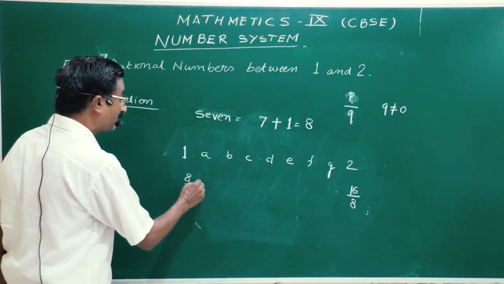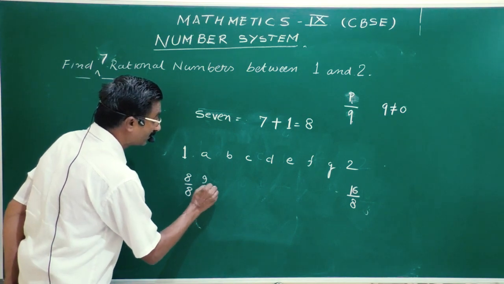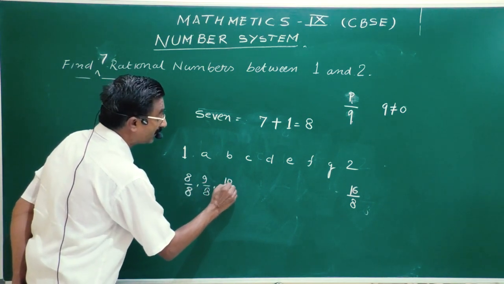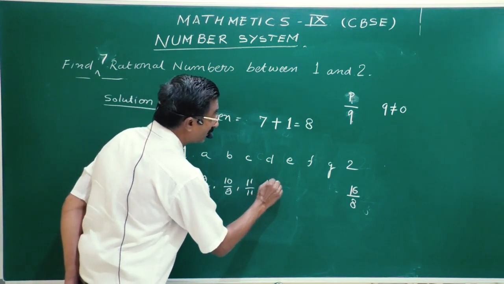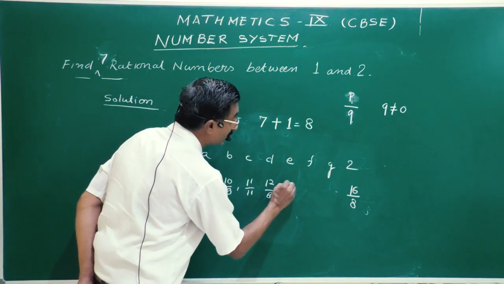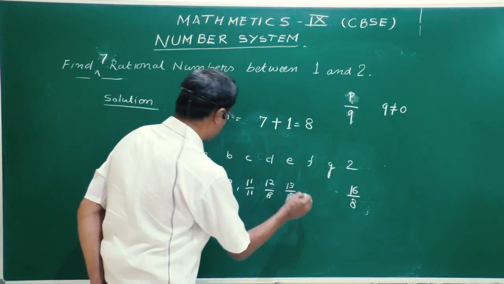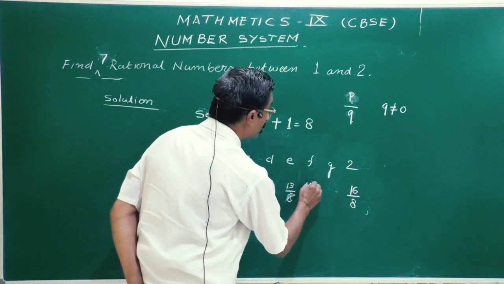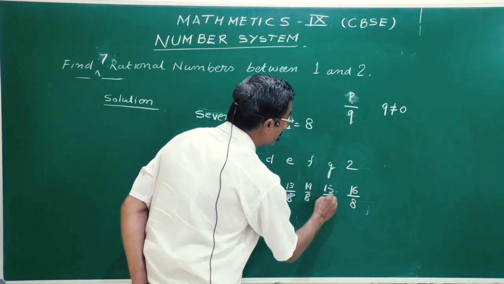So the numbers in between will be 9 by 8, 10 by 8, 11 by 8, 12 by 8, 13 by 8, 14 by 8, 15 by 8.